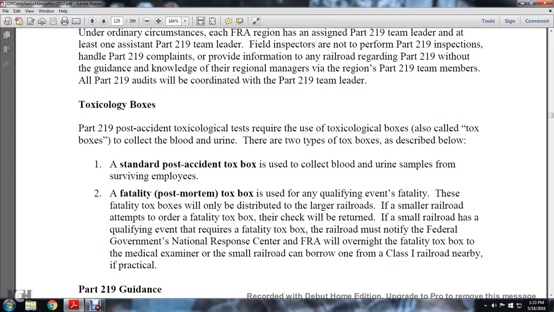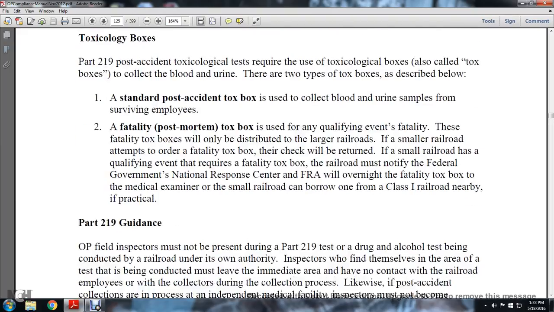The fatality tox box will only be distributed to the large railroads. If a smaller railroad attempts to order the fatality box, the check will be returned. If a small railroad has a qualifying event that requires the fatality tox box, the railroad must notify the federal government's National Response Center. The FRA will overnight the fatality tox box, and the medical examiner of the small railroad can borrow one from a Class 1 railroad nearby, as practical.